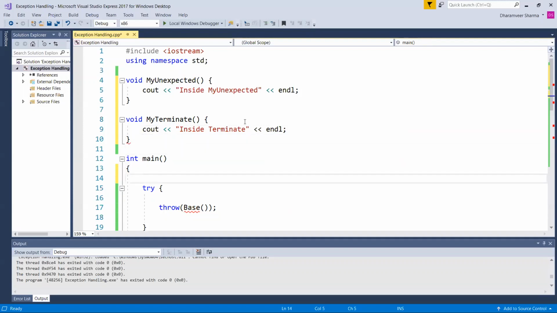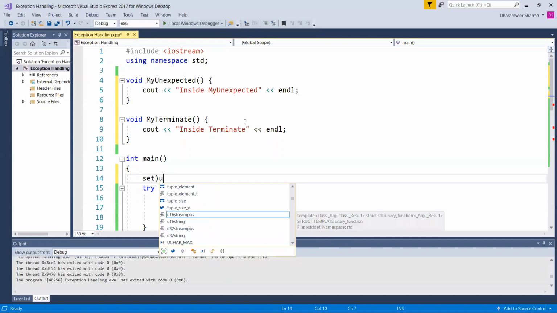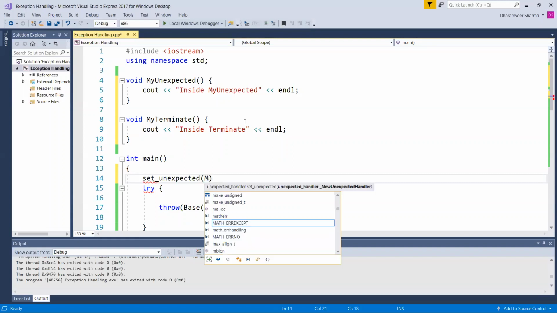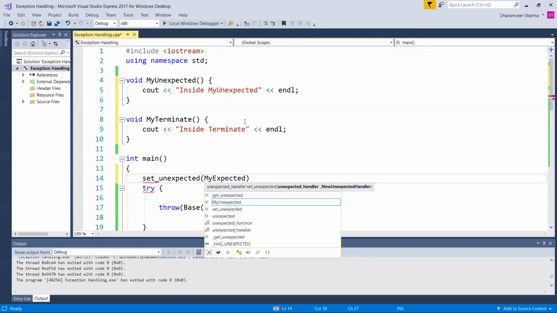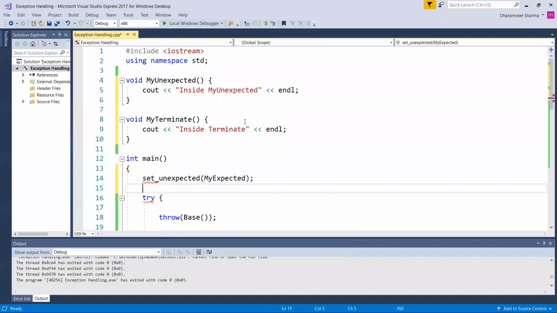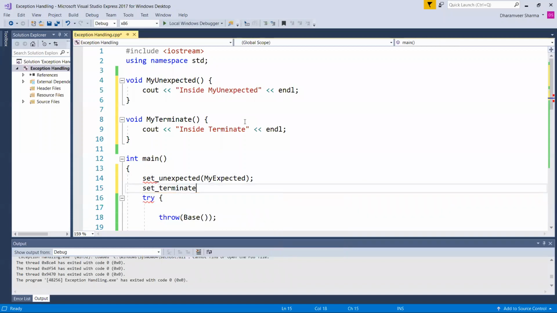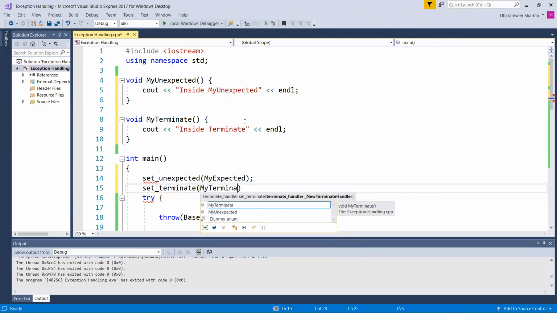So here you will set unexpected, my unexpected. Similarly, set terminate, my terminate.